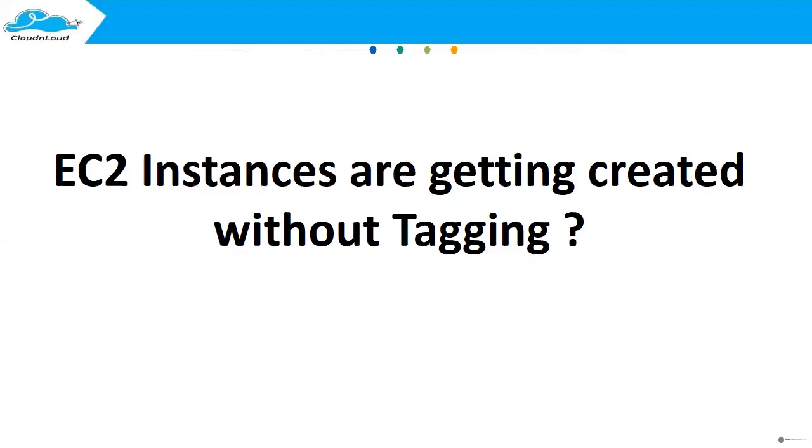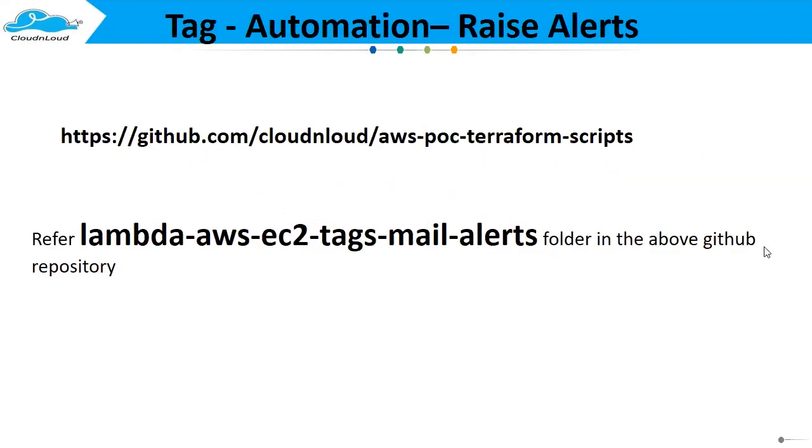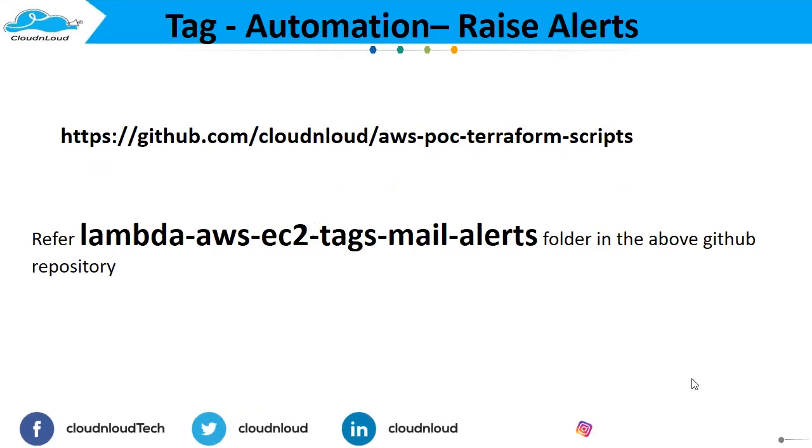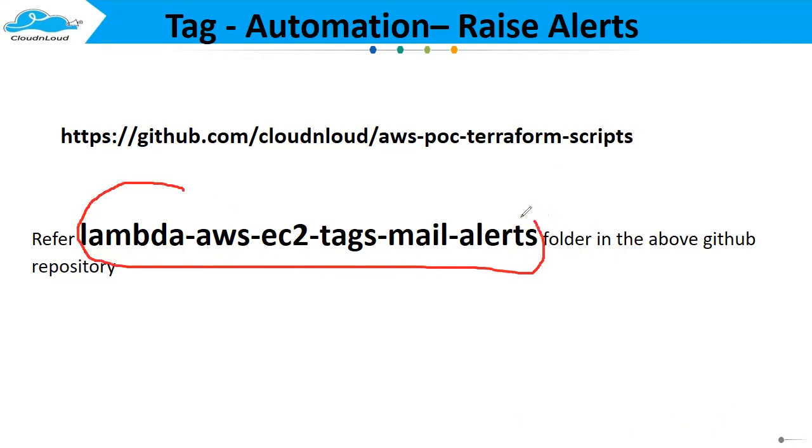In EC2 instances, most of the time, as I explained, if someone creates them without any proper tagging, slowly you will end up with a lot of administration stress. This automation will help you avoid such a situation. You can go to this repository, AWS POC Terraform scripts, and refer to the actual script in this folder: Lambda AWS EC2 tag mail alerts.